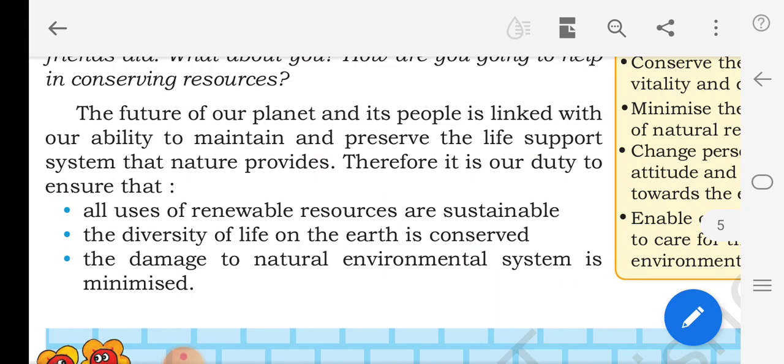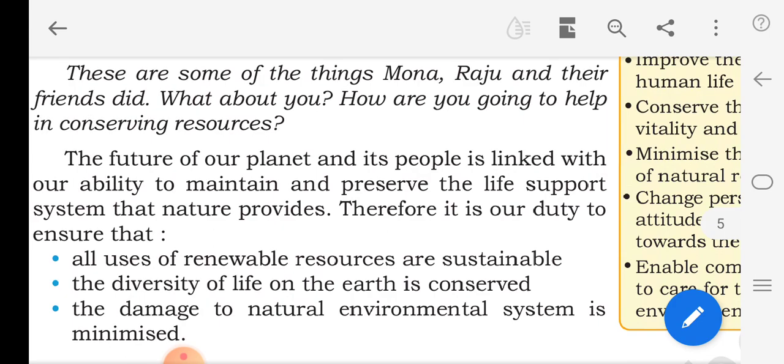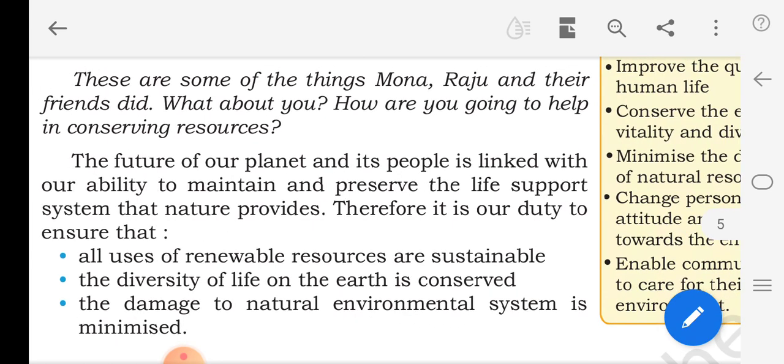We have already used the product, and we have to find out how we can use it again in a new way. We have to use the same product in a recycling way. That is called recycling. Reuse refers to using items more than once. Whatever item we get, we have to use it not only once but again and again. So that is called reuse.